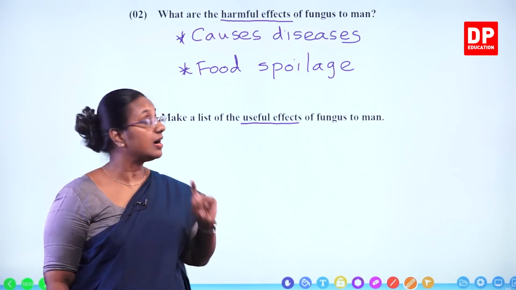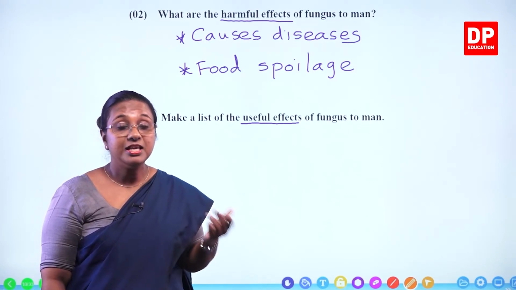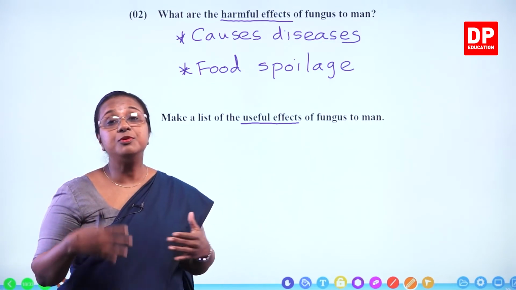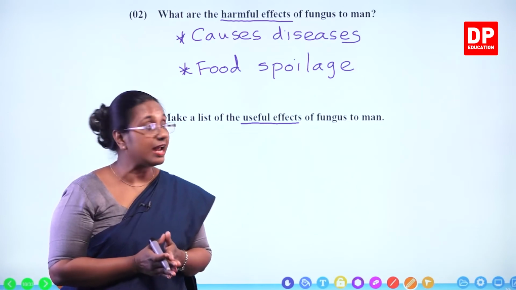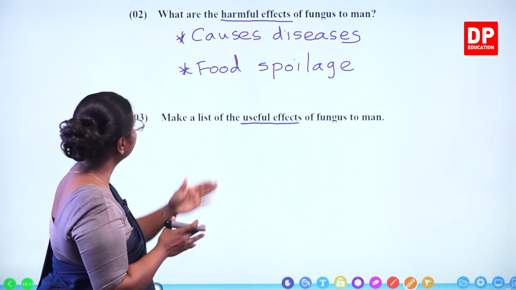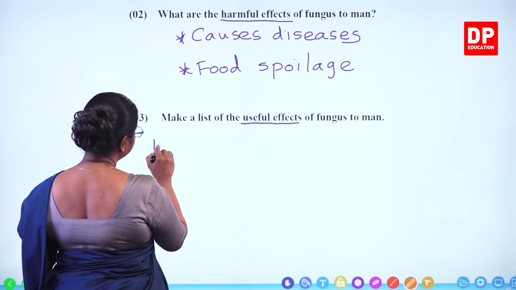Not only that, fungus we said, they are all heterotrophic organisms. They are decomposers or they are saprophytic organisms. So they help to decompose dead plants and animals. So that is also an advantage to man. We need to write a list of the useful effects to man, so we will write everything.